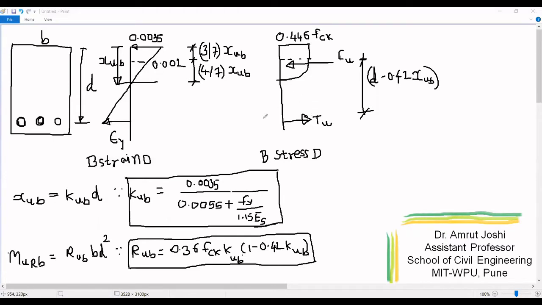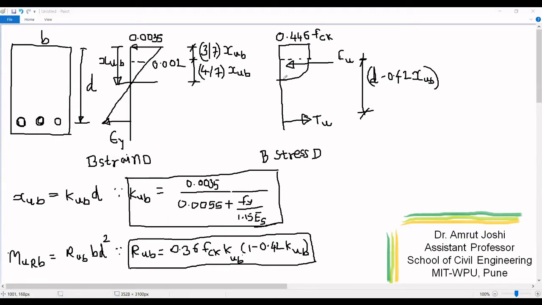In this bending stress distribution diagram, steel will be stressed at the level of 0.87 Fy because we are talking about the failure of a balanced section. So at failure, the steel would reach stress corresponding to yield strain, that is 0.87 Fy, and extreme compression fibers will reach stress corresponding to 0.0035, that is 0.446 FCK. The stress block is rectangular till 3/7 XUB from the extreme compression fiber, and then it is parabolic.